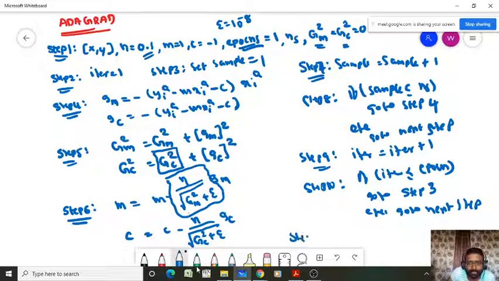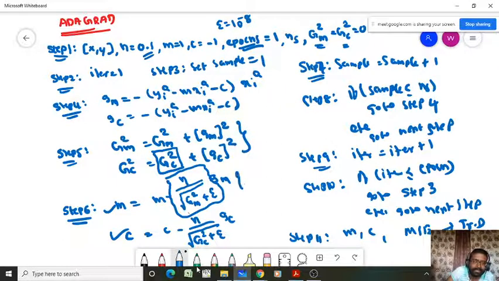So now step 11, the last step: you have to read the updated m and c values and calculate the errors on both training data and testing data. That's it, right? Only thing is here and here. So adaptively change your learning rate based on the sensitivity of your objective function or error function or cost function with respect to your model parameters.